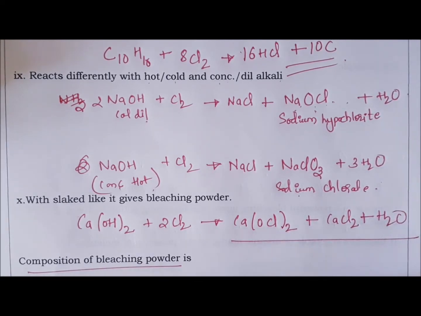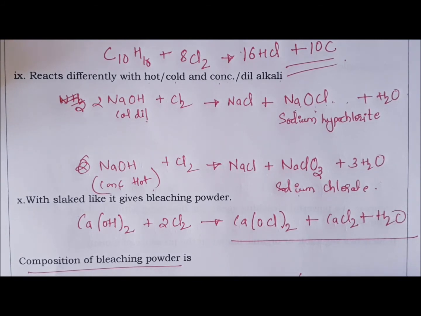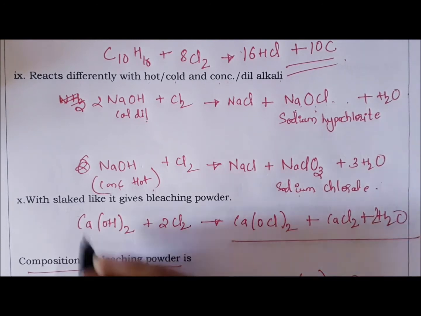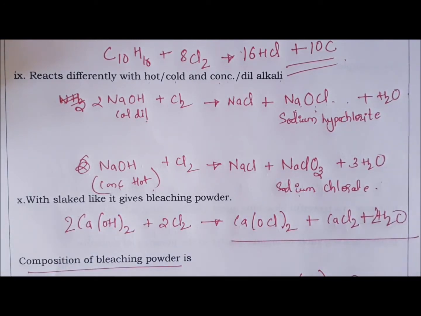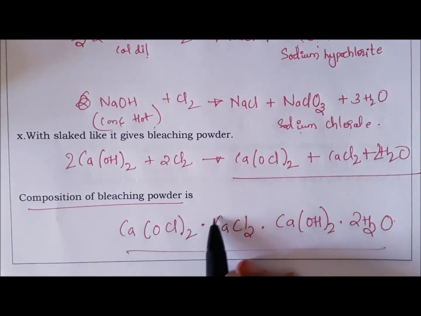Now the main composition of bleaching powder: it contains CaOCl2, calcium chloride, calcium hydroxide and water. So this is the composition of bleaching powder.